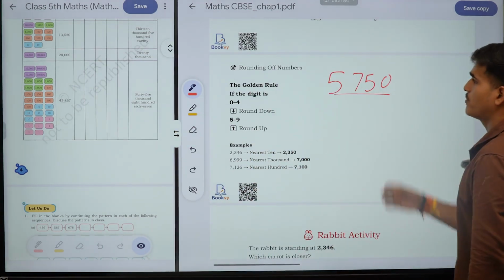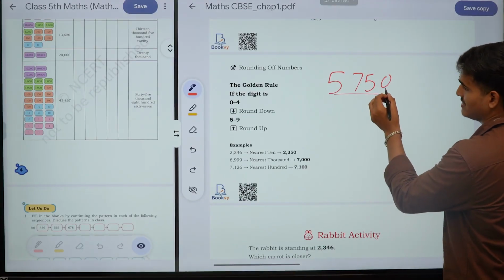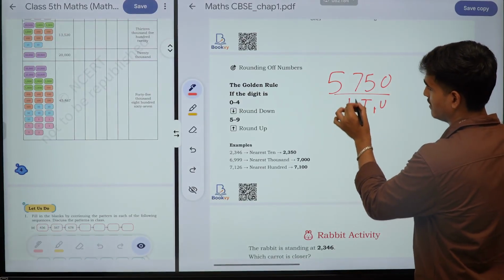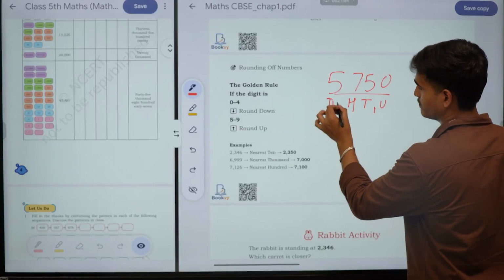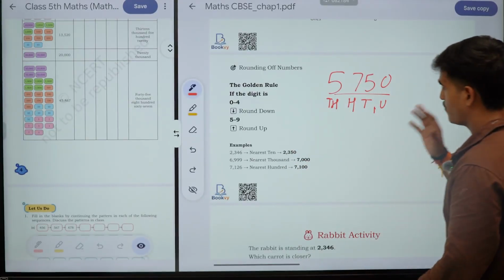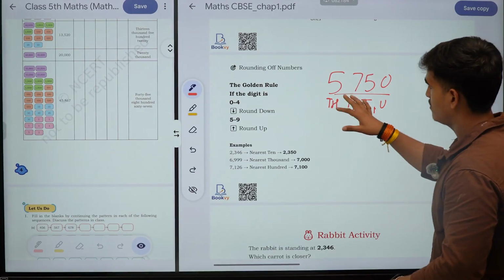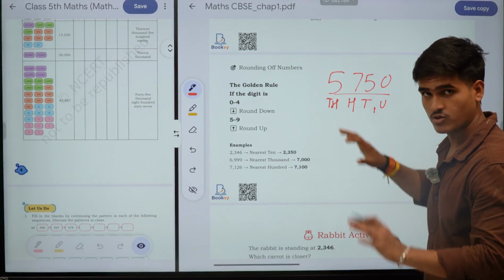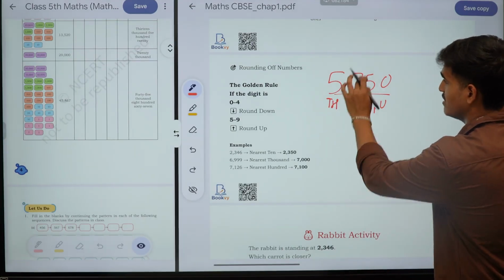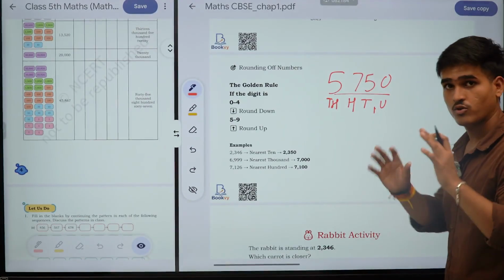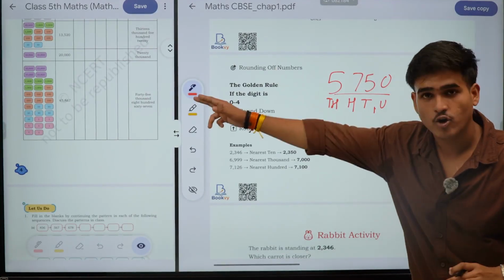Suppose this is the unit place, tens place, 100 place, and 1,000 place. So you have seen what is written. There are 5,000, sorry, there are 5,700, 5 tens and 0 units. So how will we write this in the data coding method?